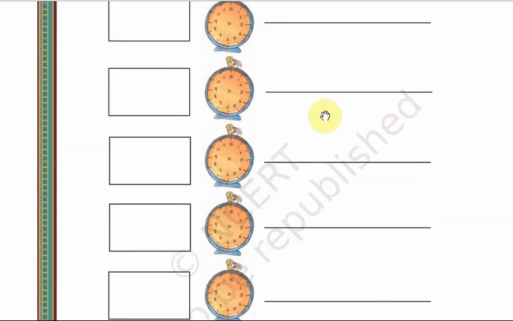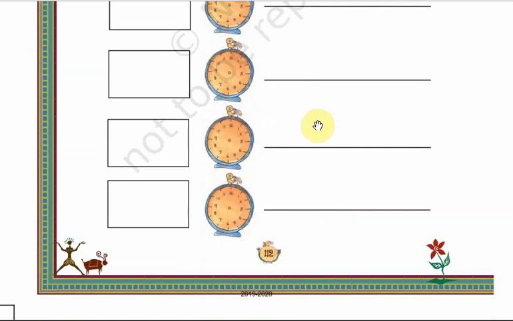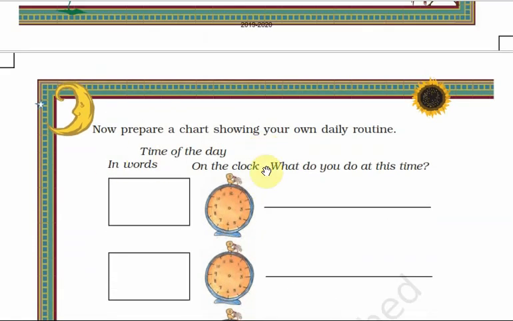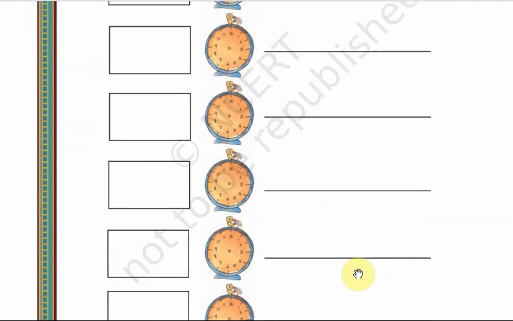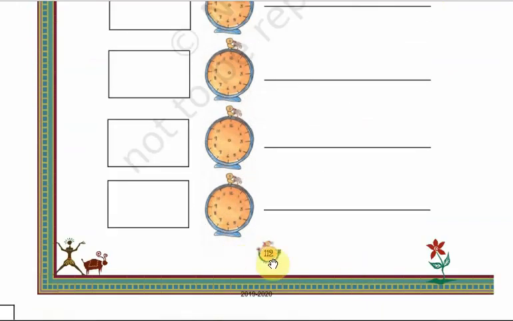So this is the homework for you today. Okay, you have to do this as homework. Already you know how to complete this. You have already done your daily routine in your first and second standard. Like that you have to complete this. So this is your homework for today. So by this we have completed our lesson.